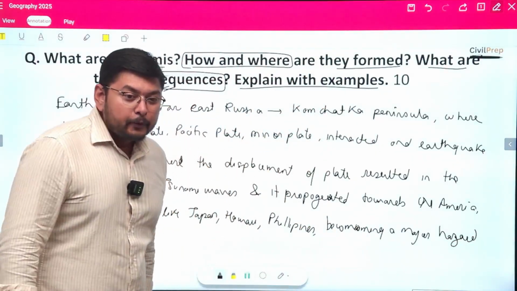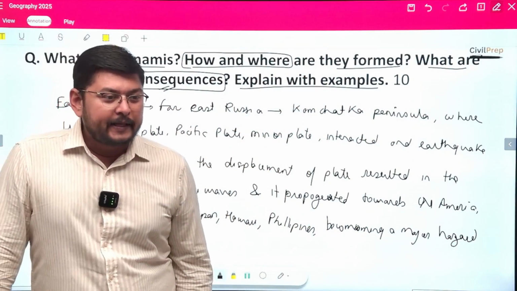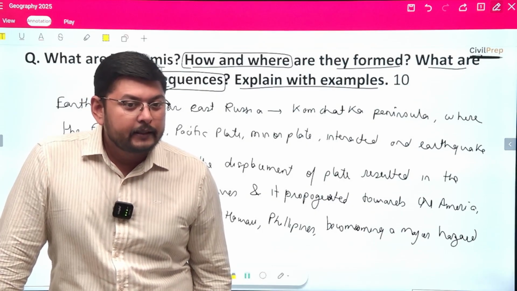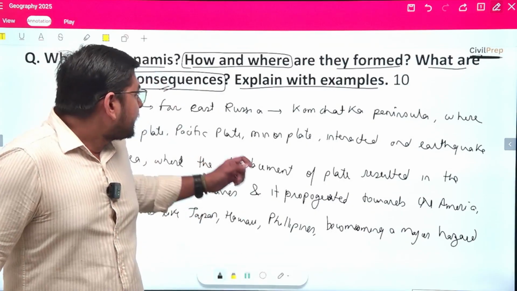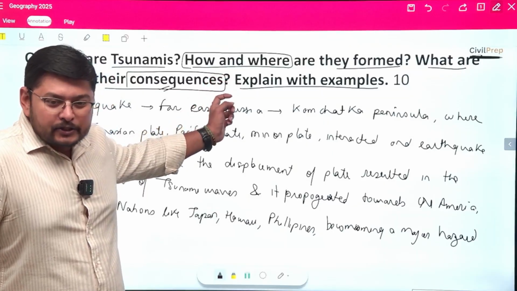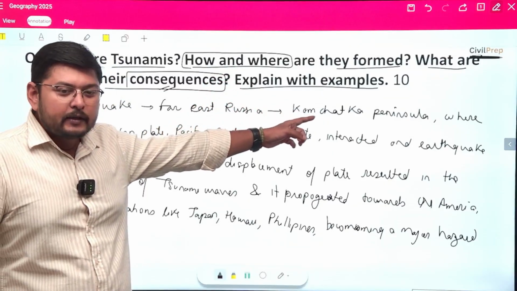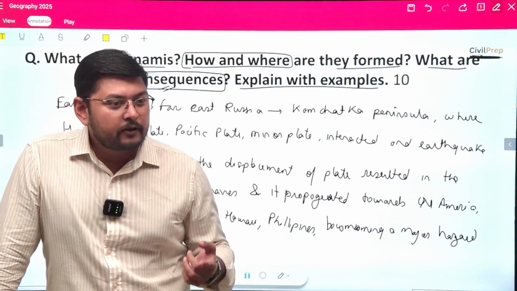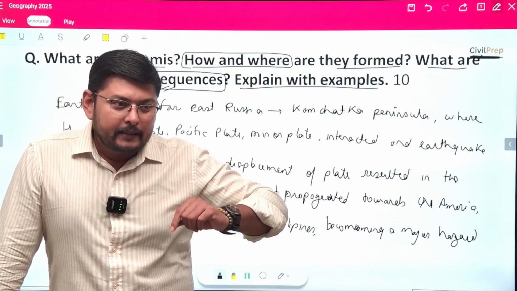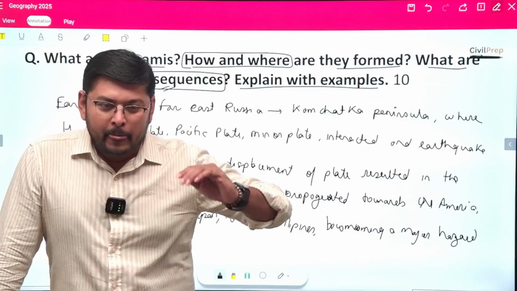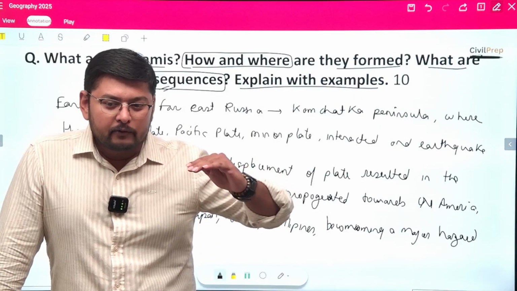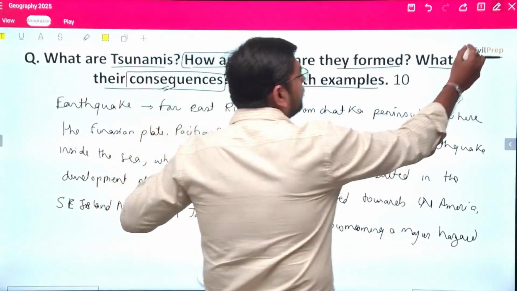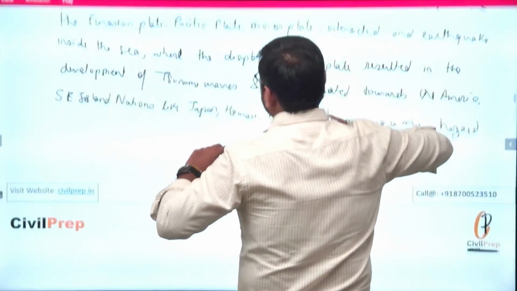So what I am doing here, I am trying to explain the current situation, that what has currently happened in the year of 2025 with an example of the Far East Russia region, Kamchatka Peninsula, where the earthquake has occurred and it has resulted into the displacement of plates inside the sea and ocean region, where with the displacement there was development of the tsunami wave. Now, how this has happened, we have to explain this with a diagram here.